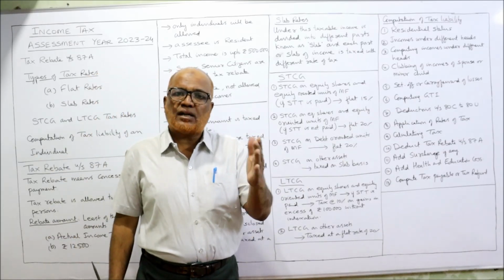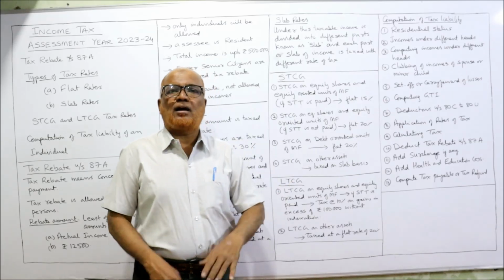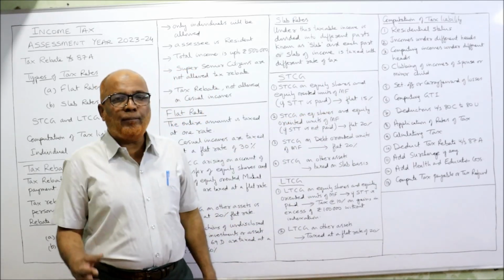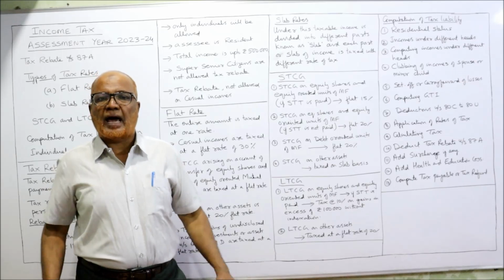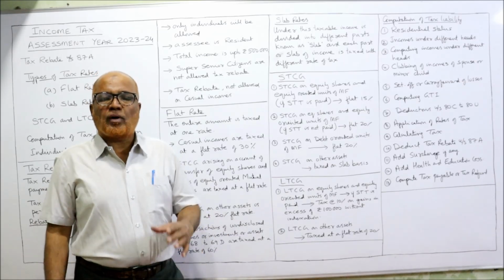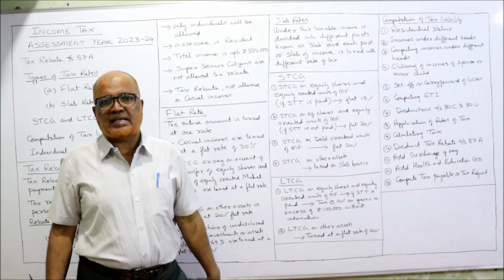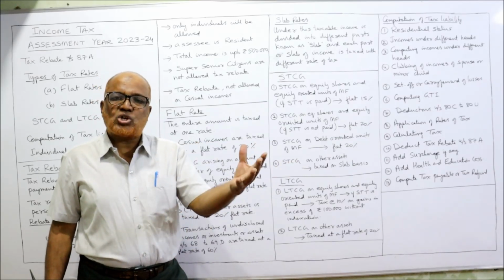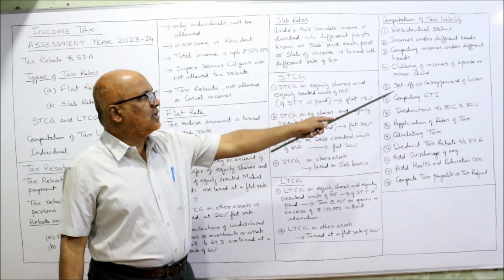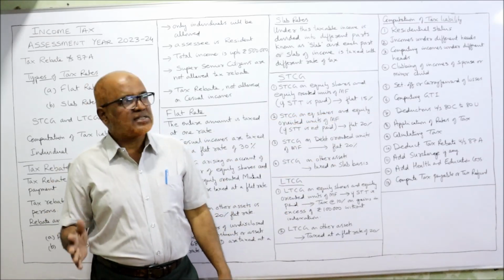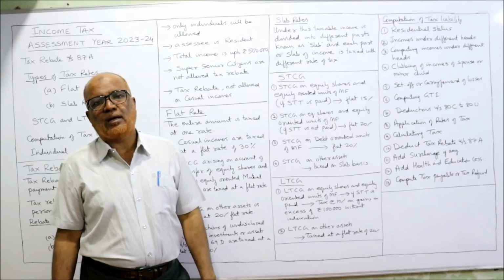Then computing incomes under different heads. First, find out which are the heads. Secondly, compute the income under each head. Thirdly, clubbing income of spouse or minor child, aggregation of income. The provisions are there. The income of spouse will be included in the income of the assessee, or income of a minor child is included in the income of the assessee. Then set off and carry forward if there is any. Then computing the gross total income.